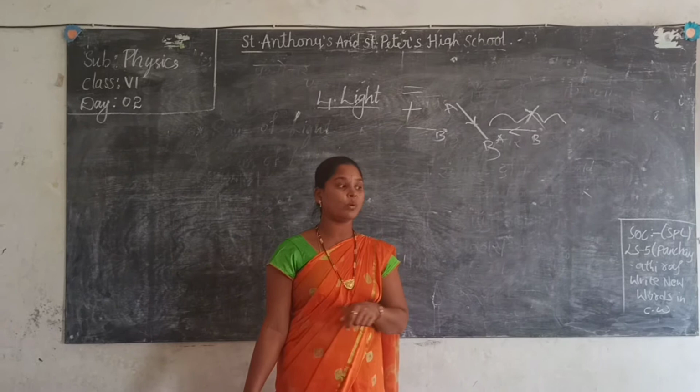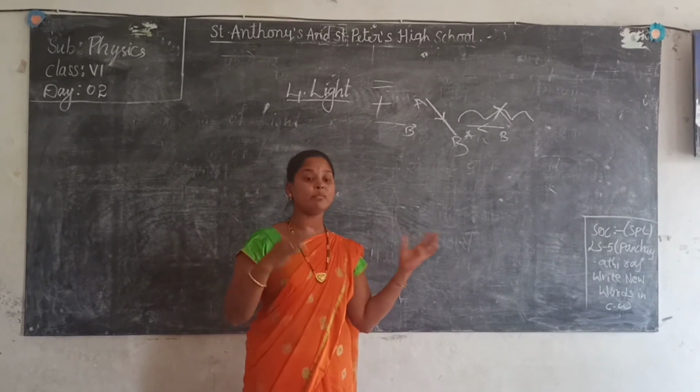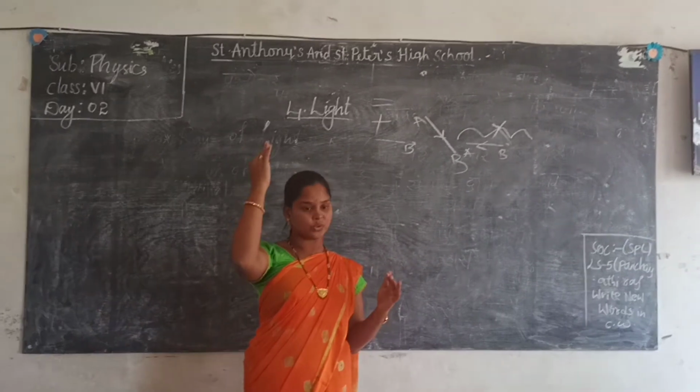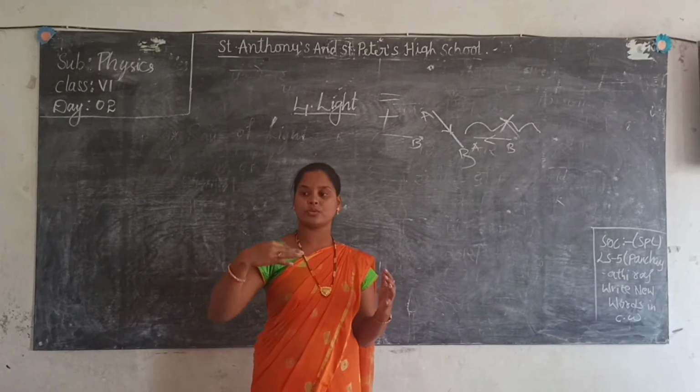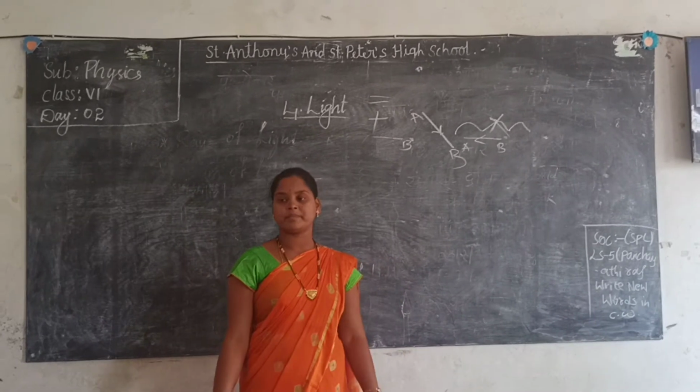In the morning, you will get less amount of light. The sun will be opposite to you, so the shadow will be more. In the afternoon, the sun will be above you. That means light rays directly fall on you. So the shadow will be small. So what is the shadow actually?